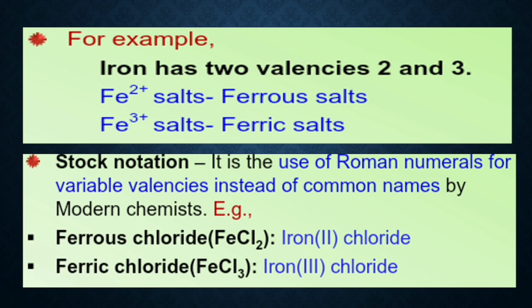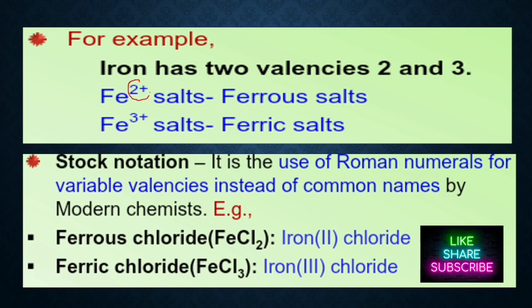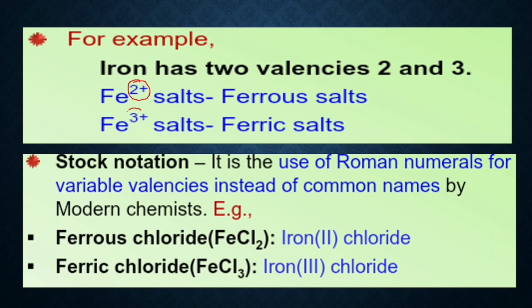Ferrous means Fe2+, that is the lesser one. You can see here 2 plus is ferrous, and ferric is 3 plus. You don't have to write ferrous and ferric, you can write iron 2 or iron 3. For example, ferrous chloride can be written as iron 2 chloride, and ferric chloride can be written as iron 3 chloride.